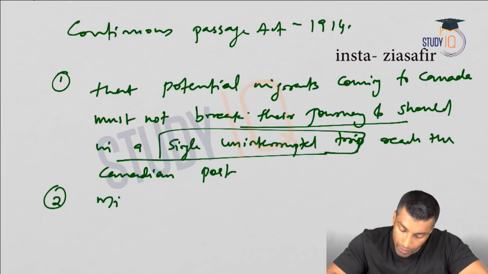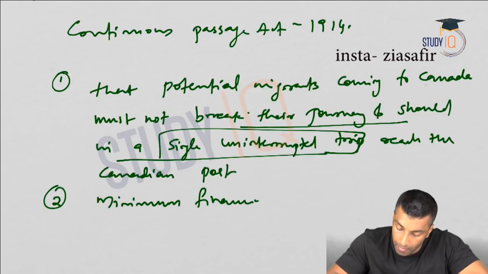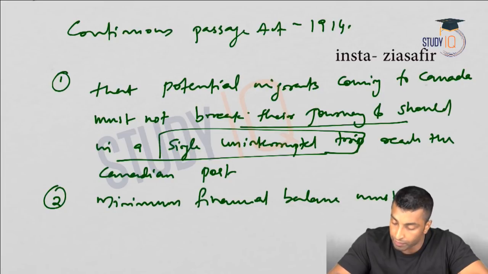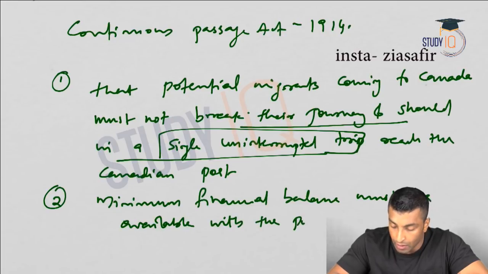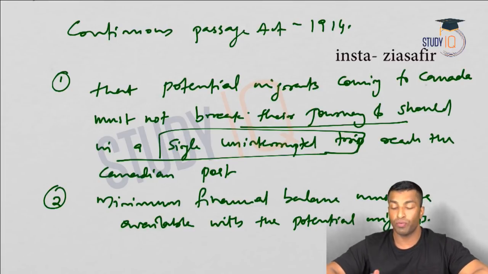The second one is that a minimum financial balance must be available with the potential migrants. This is also a very important clause.